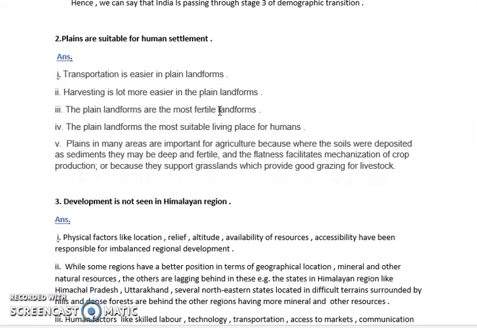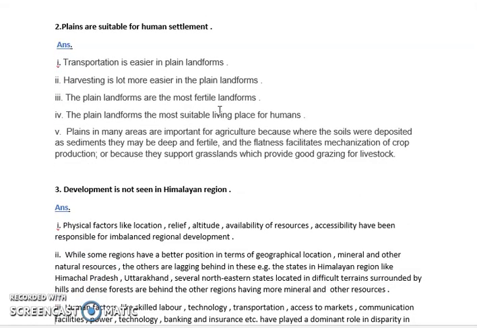Next, plains are suitable for human settlements. First of all, a plain surface is a flat surface where any type of transportation medium can be constructed, like roadways, railways, airways, waterways. Anything can be set up very flexibly. Next, if a water body is available, then you can easily carry out agriculture and carry raw material from one place to another. Next, the plain surface always has fertile land. Because of fertility, agriculture is more, and definitely there are lots of settlements in those places.